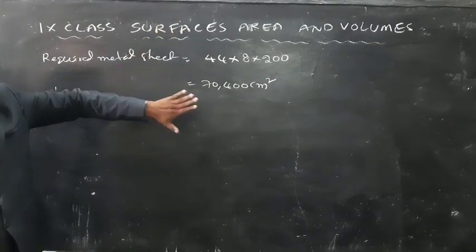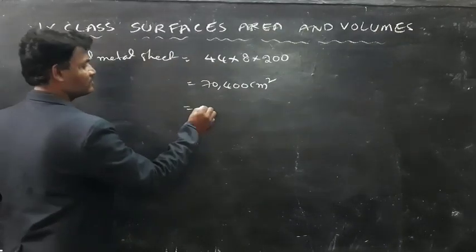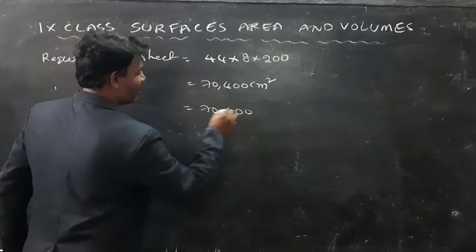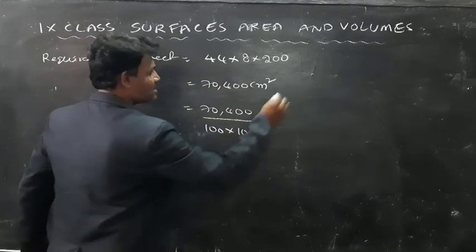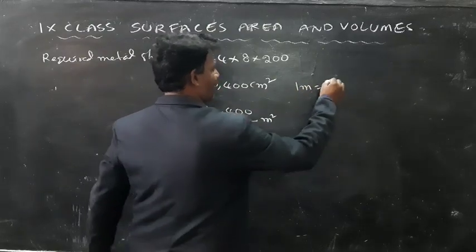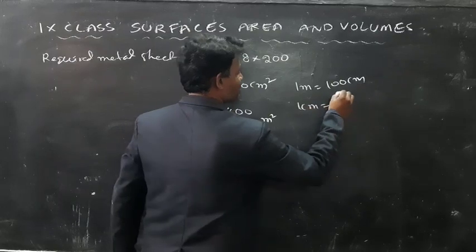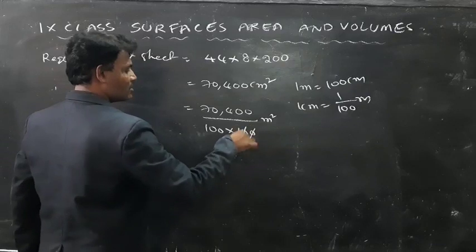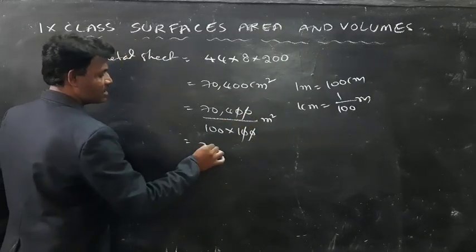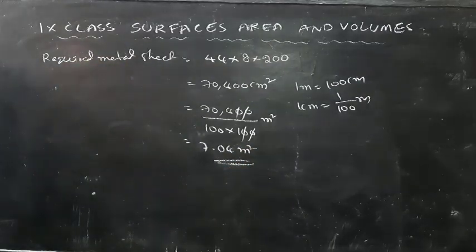After the multiplication it is 70,400 centimeters square, or 70,400 by 100 into 100 meters square. Why? Because 1 meter is equal to 100 centimeters. Similarly, 1 centimeter is equal to 1 by 100 meters. The zeros cancel. So after that, 7.04 meters square. The required metal sheet is 7.04 meters square.